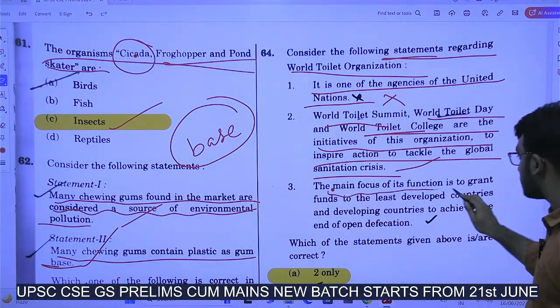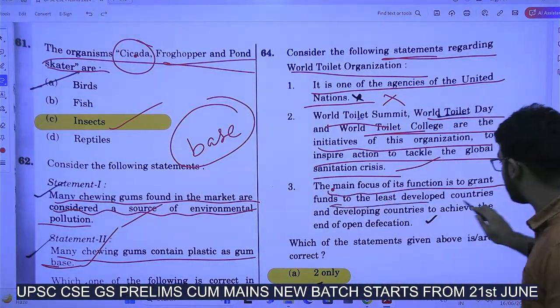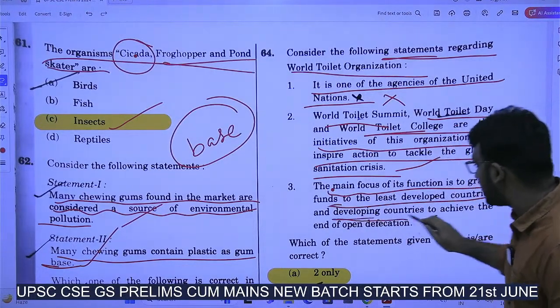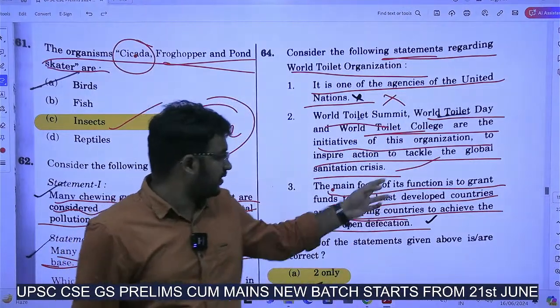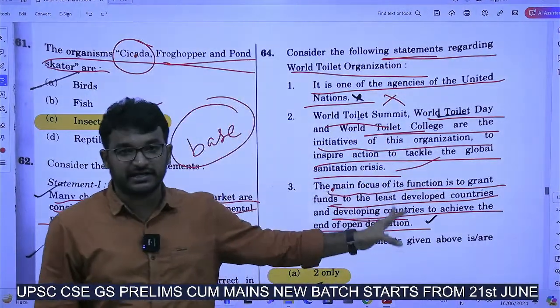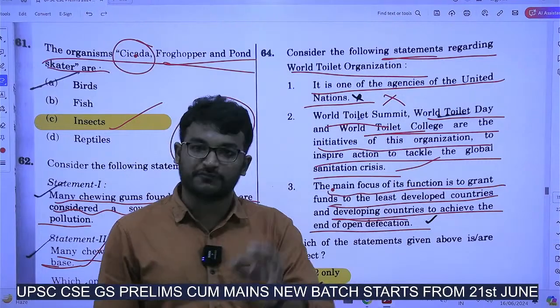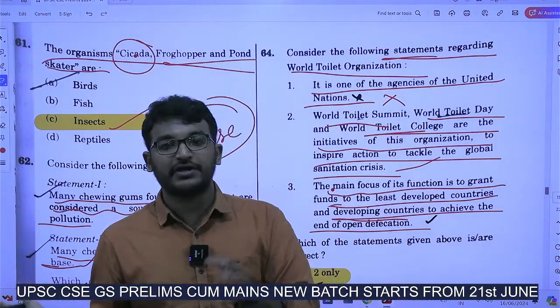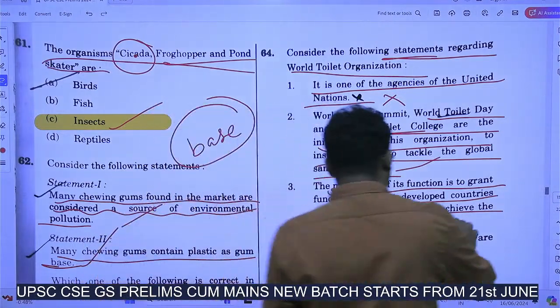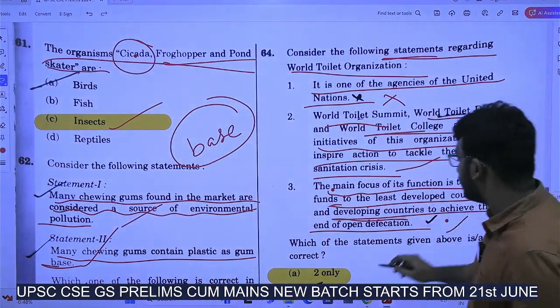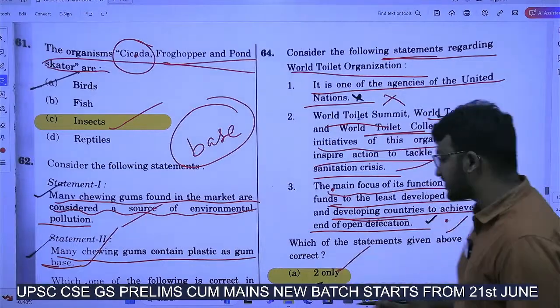Now, here the tricky part arrives. The main focus of this organization is to grant funds to least developed countries and developing countries to achieve the end of open defecation. The thing is that it won't be granting any funds. Per se, it does not have any sort of funds with them. It will be partnering with private organizations like Bill and Melinda. So, this is wrong. Answer is 2 only. 1 and 3 are wrong and the answer is 2.